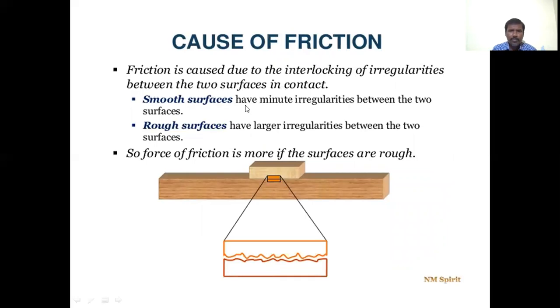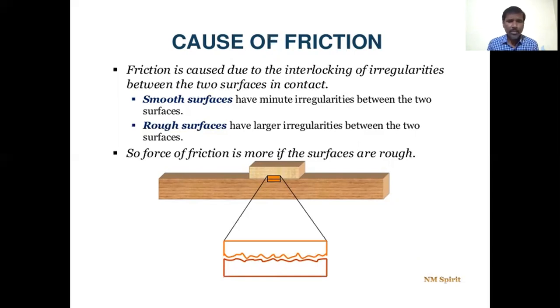Causes of friction. So what are the causes of friction? Friction is caused due to the interlocking of irregularities between the two surfaces in contact. When we see smooth surfaces under a microscope, they also consist of some depressions and elevations.